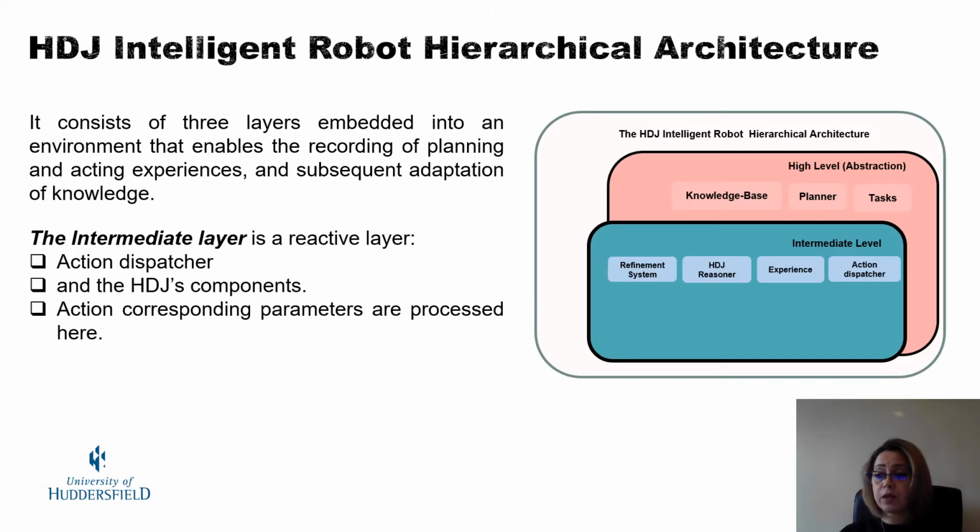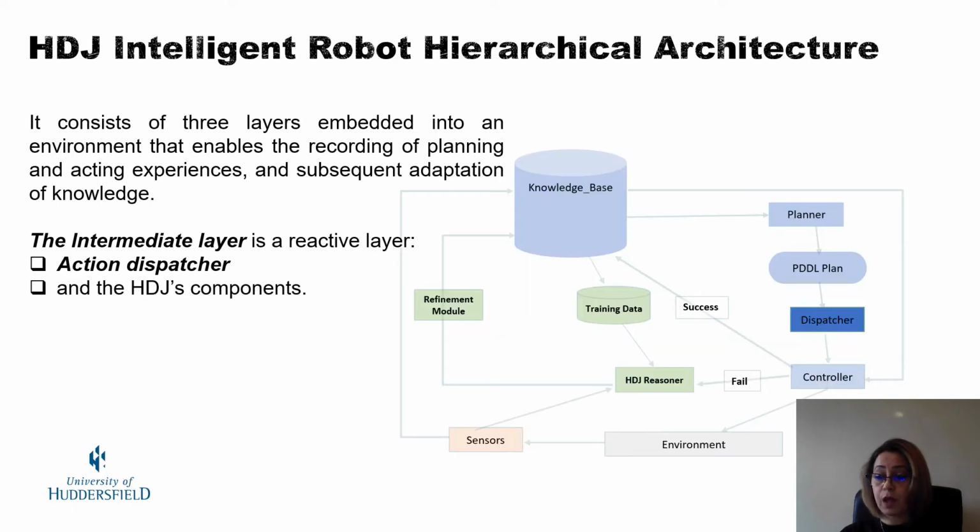The intermediate layer consists of the action dispatcher and the HDJ components. Actions' corresponding parameters are processed here. The action dispatcher is in charge of the transition of the domain operators into the domain model. In ROS-Plan, the dispatcher selects actions of the current plan or the current task and dispatches them to the lower level, or to the controller, to be executed. It extracts real values from the knowledge base before the action is sent to the controller.